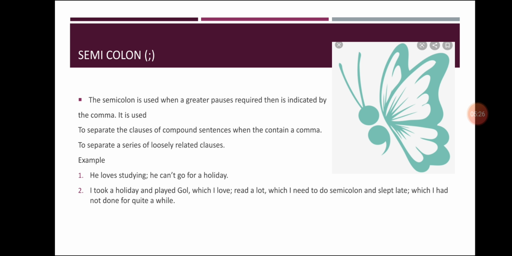It is used to differentiate the clauses of a compound sentence if they contain commas, such as: My father appreciated me, comma, I miss him, semicolon. As he died peacefully, comma, I am happy, semicolon. As he was sincere, comma, I respect him. You can see the given examples on the screen. He loves studying, semicolon. He can't go for a holiday, full stop.